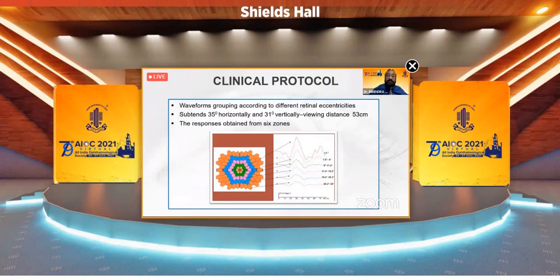It subtends 35 degrees horizontally and 31 vertically, at a beam distance of 53 centimeters, and the responses are obtained from 6 zones. You can see the central one comes from the fovea and has the highest amplitude. The second and third gradually go down, and most of the pathologies, especially in toxic retinopathies from different drugs, are in the second circle, that is approximately 5 to 10 degrees from the center.